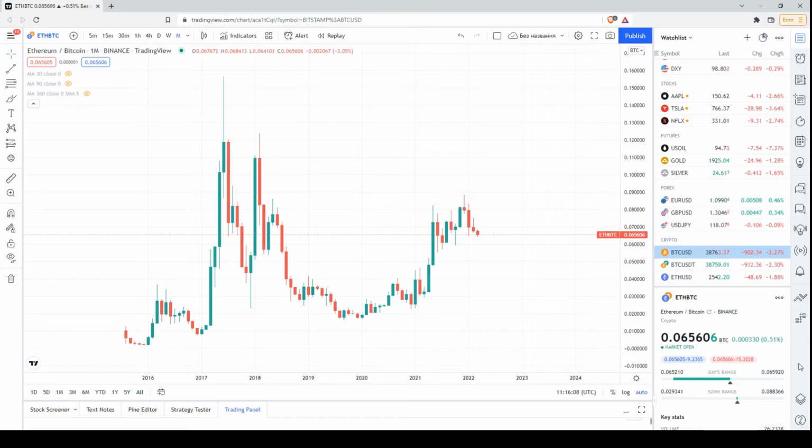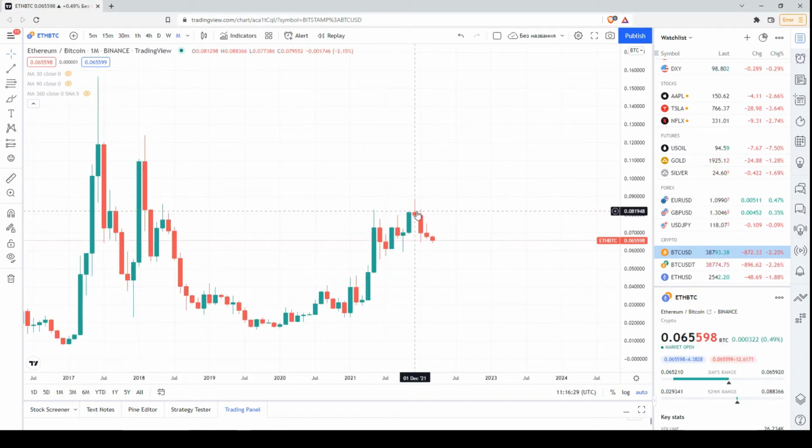So probably once or twice a month we will analyze this price chart, and I remember last week we analyzed this price chart. So let's have a look at the updated price chart of Ethereum against Bitcoin. The current price is 0.065598. Ethereum has been declining against Bitcoin since the middle of November, or since the very beginning of December.